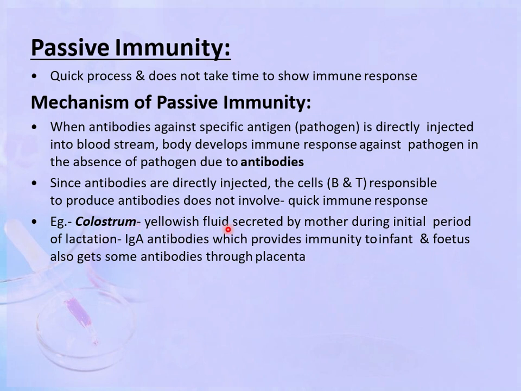It is a yellowish fluid which is secreted by the mother during the initial period of lactation. It has the IgA antibodies which provide immunity to the infants. The fetus also gets some antibodies through the placenta during pregnancy.